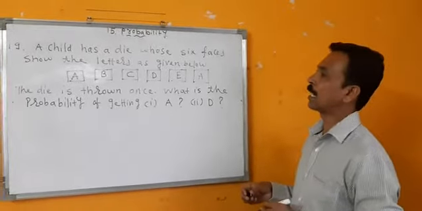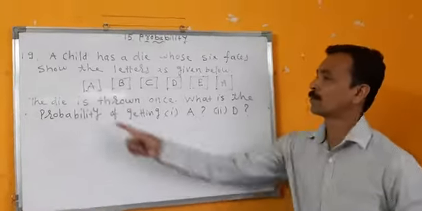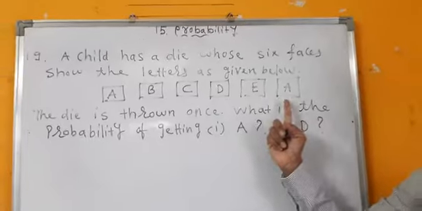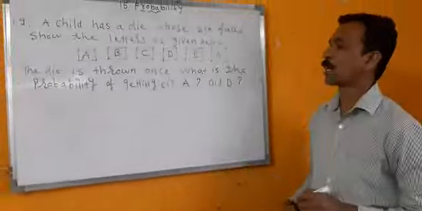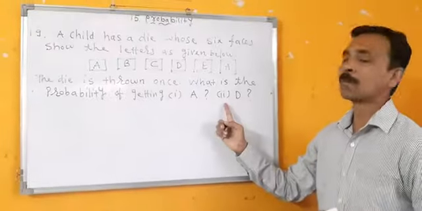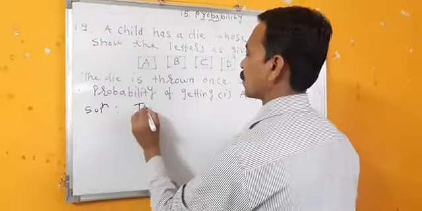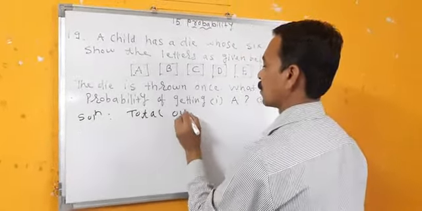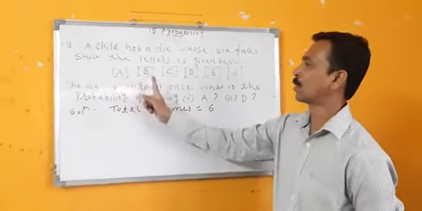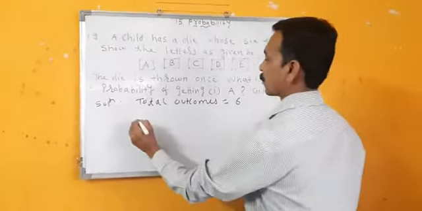Nineteenth sum. A child has a die whose 6 faces show the letters as given below. A, B, C, D, E, A. The die is thrown once. What is the probability of getting number 1, A, number 2, D. In solution, total outcomes 6. 1, 2, 3, 4, 5 and 6. So total outcomes are 6.